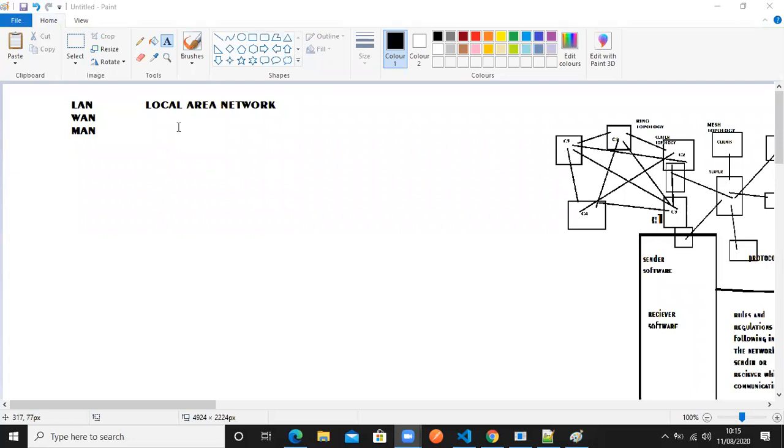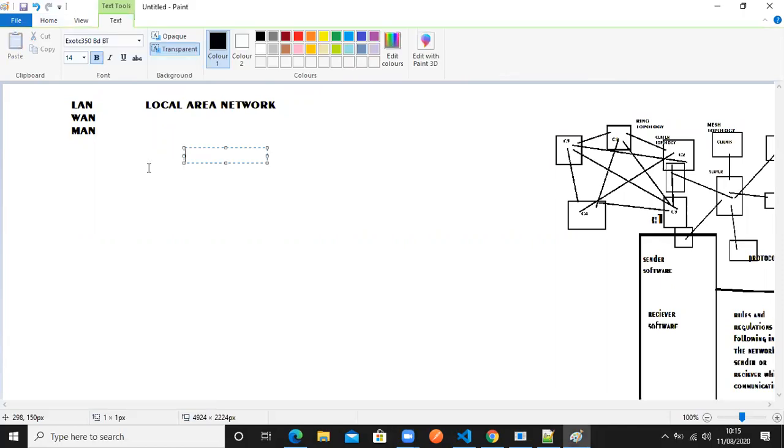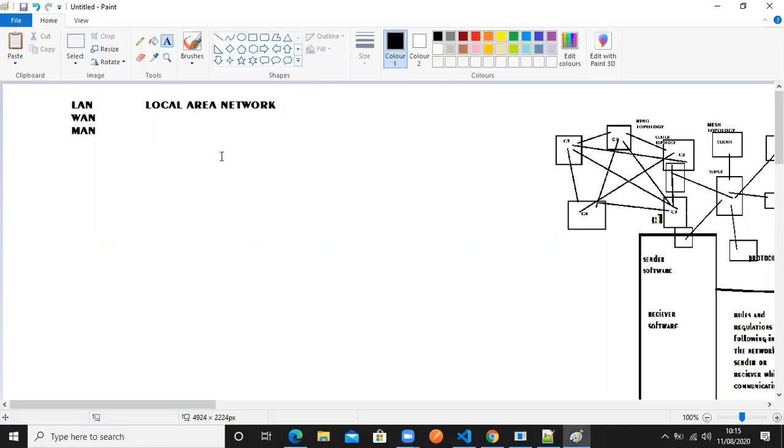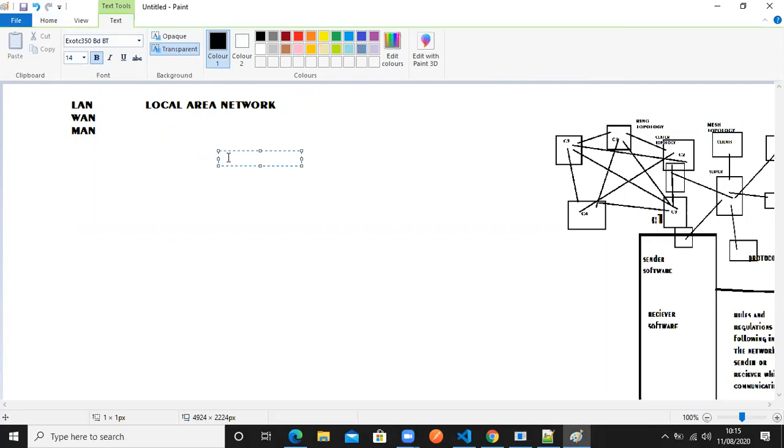Okay. Local area network means what? For example, I have only one organization.